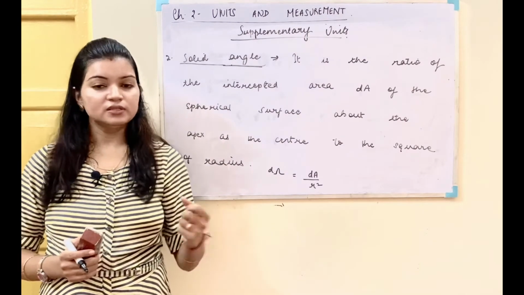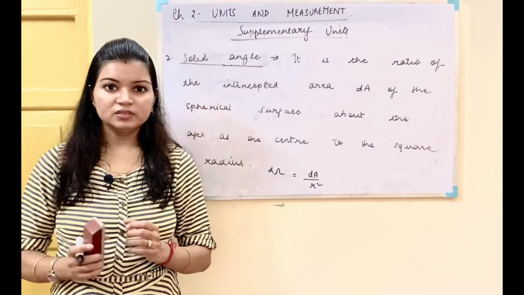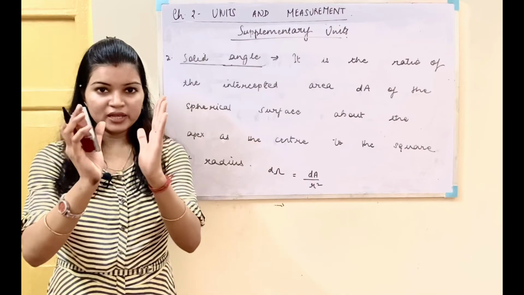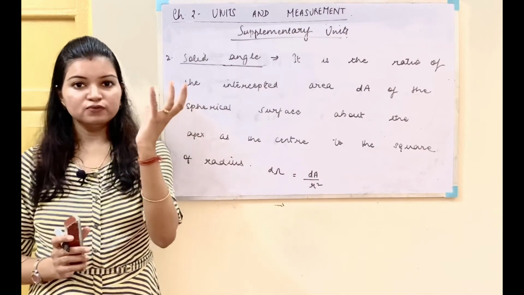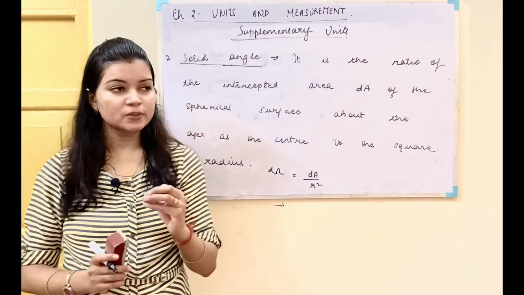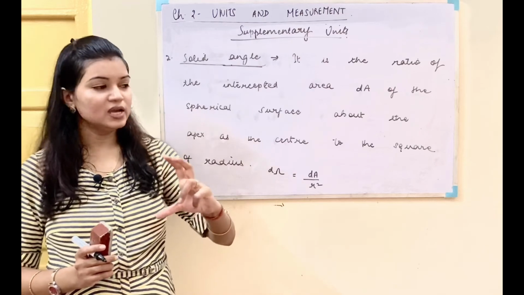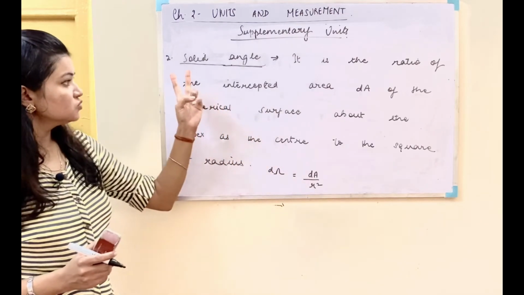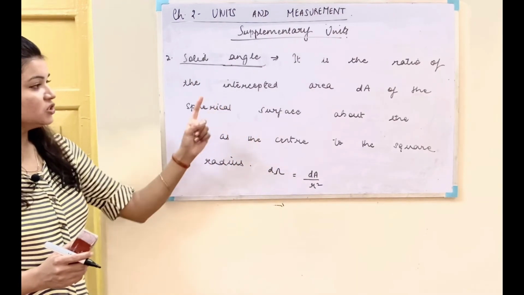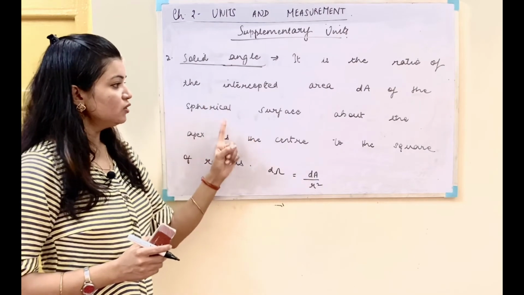Students, we all must have seen birthday caps. When we look at a birthday cap, it goes in the form of a cone like this, and there is a surface which is formed at its outer or open edge. Now the apex is the highest point of any figure. So solid angle is the ratio of the intercepted area dA of the spherical surface.